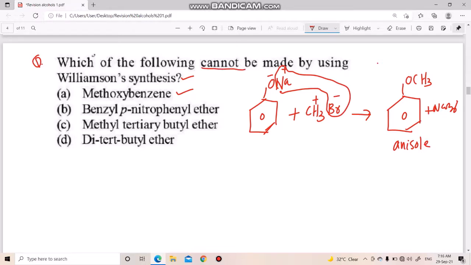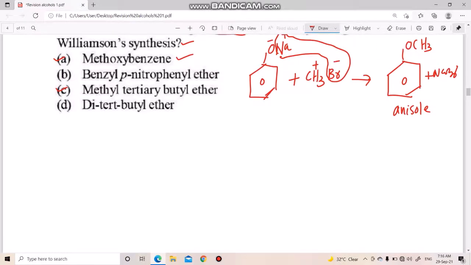Okay, and we can move to the third option. So always try to find simple options and check them. Okay, then you can save your time.